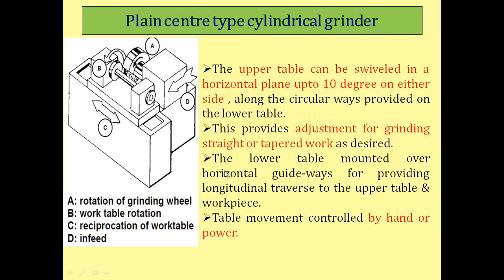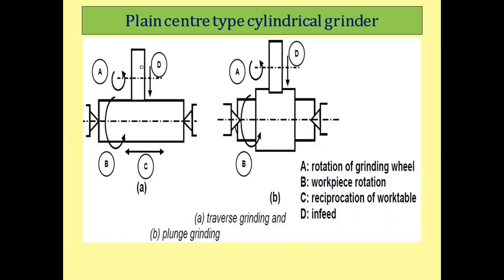The lower table is mounted over horizontal guideways for providing longitudinal traverse to the upper table and workpiece. The table movement is controlled by hand or power, or by an electric motor. So this is all about the plain center type cylindrical grinder.